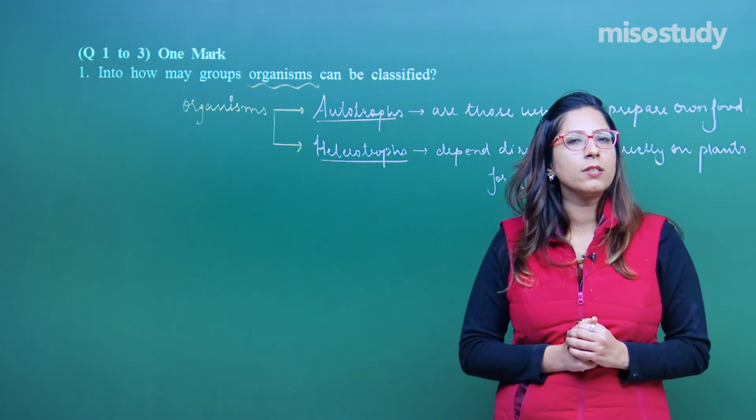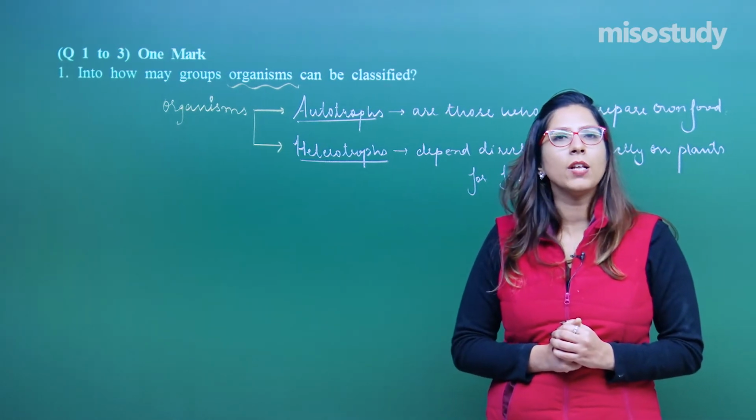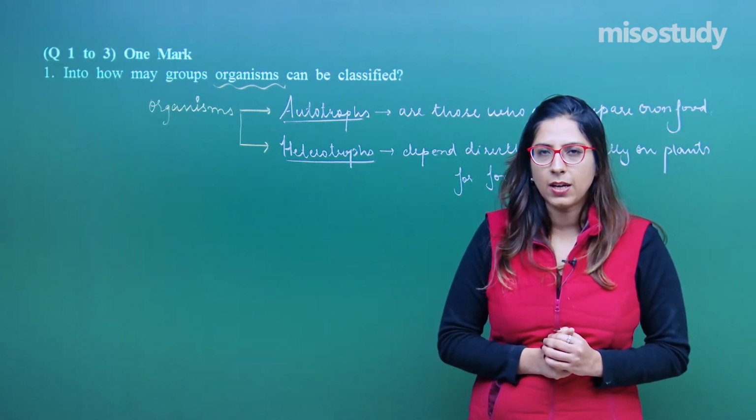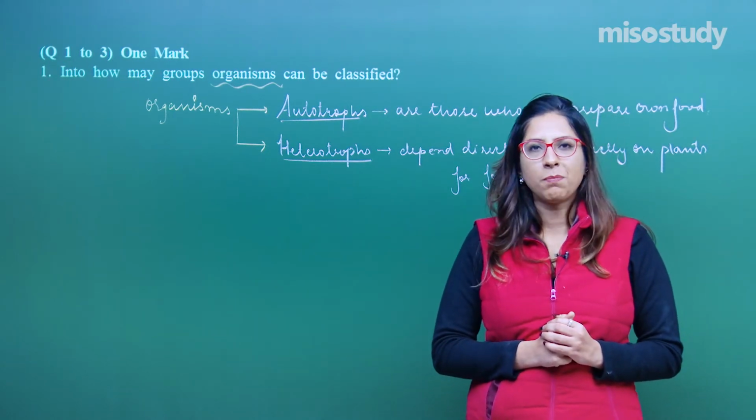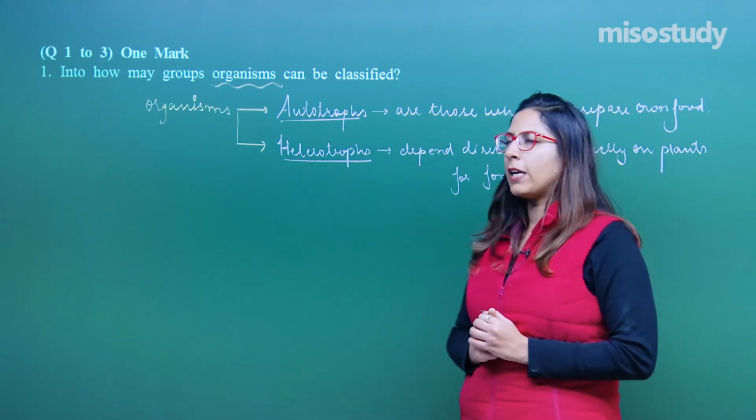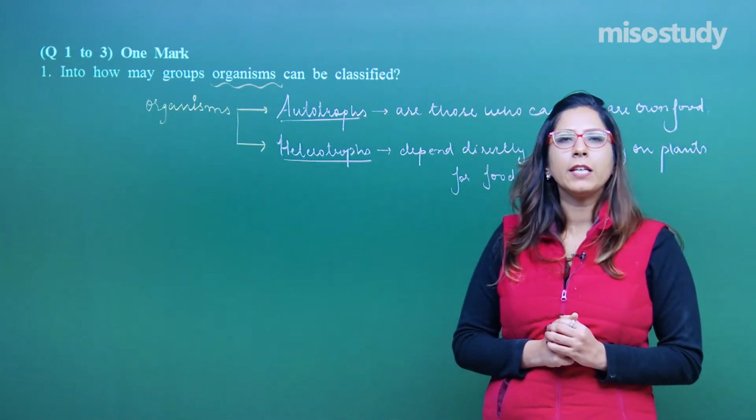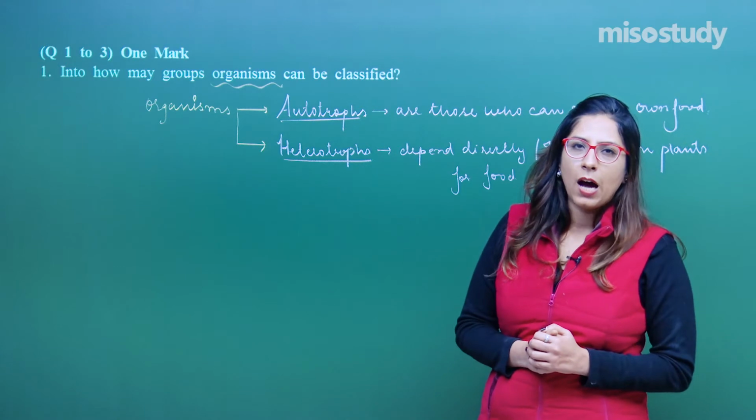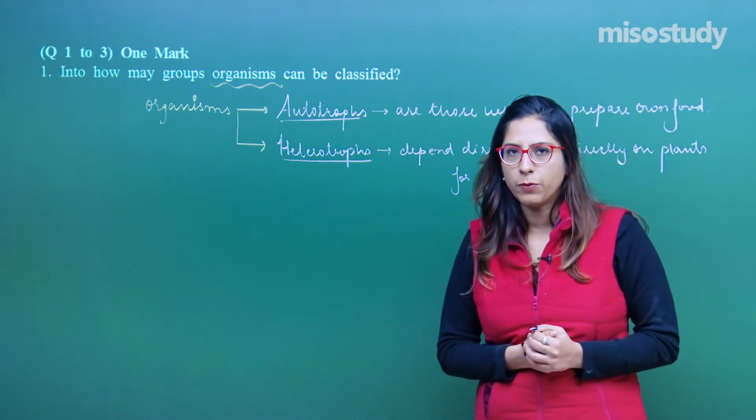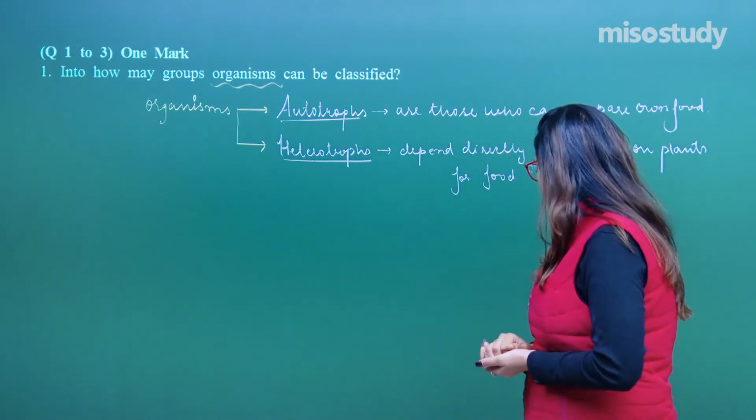These are the 2 words that you have to write, and along with that you should write the definitions as well: what are autotrophs, what are heterotrophs, along with examples. For example, for autotrophs, you can write green plants. For heterotrophs, you can write some carnivores or the name of certain herbivores. So this was the first question.